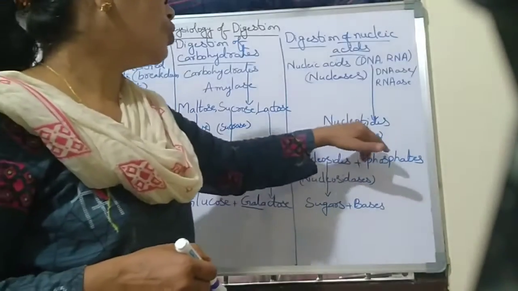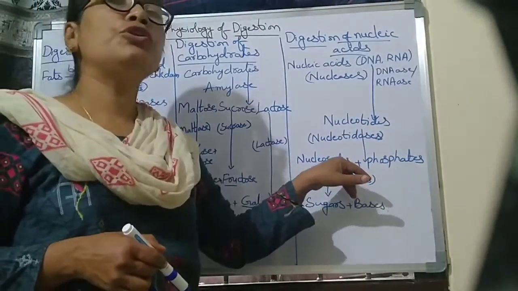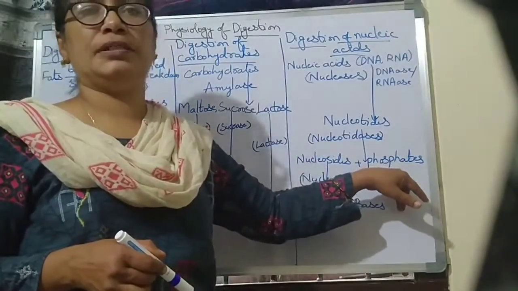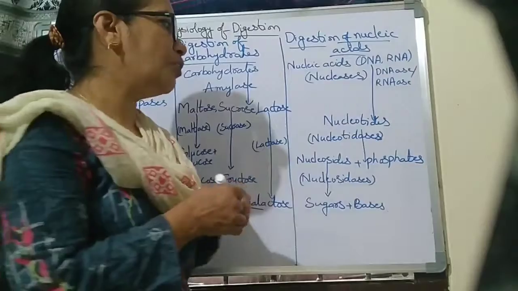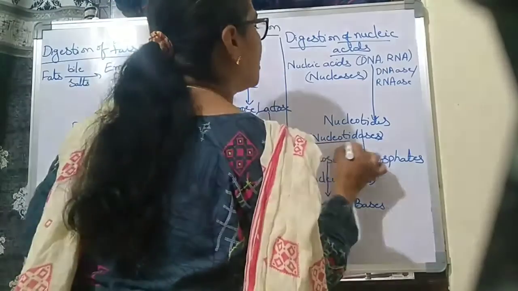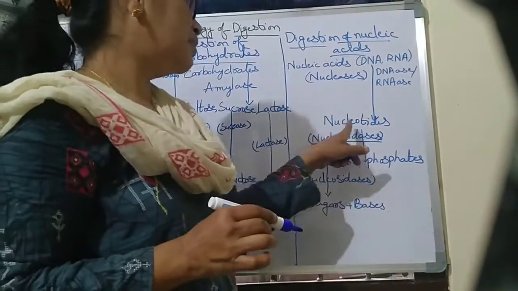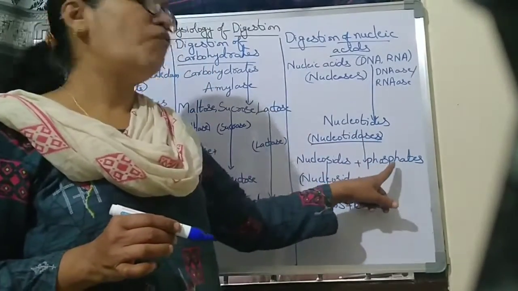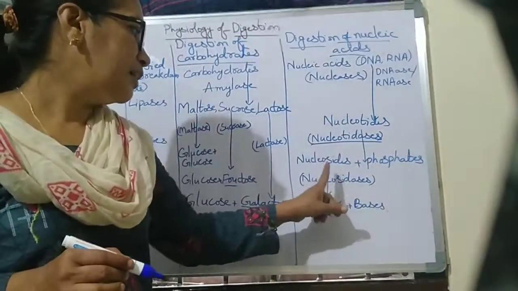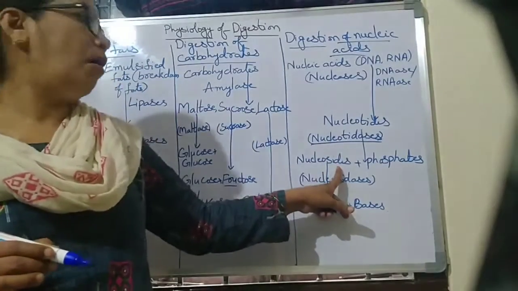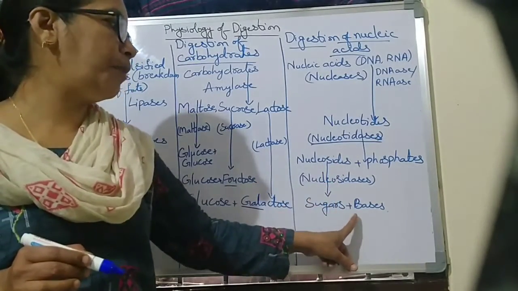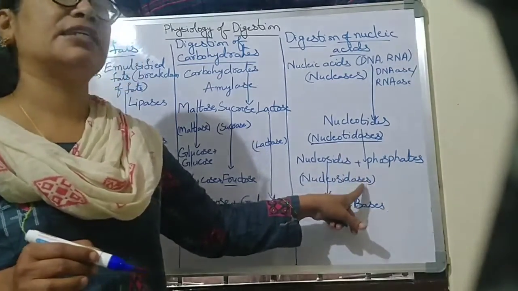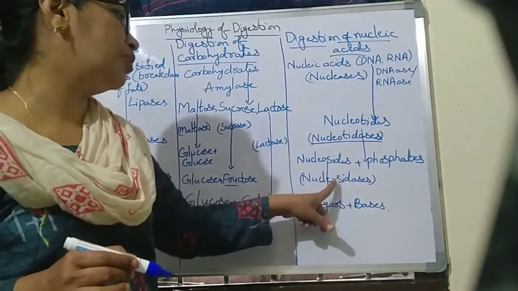These nucleotides are converted into nucleosides plus phosphates in the presence of the nucleotidase enzyme. Next, these nucleosides are converted into sugars plus bases in the presence of the nucleosidase enzyme.